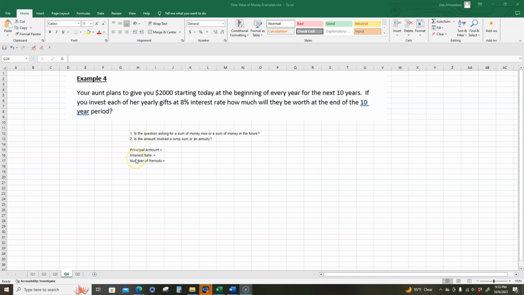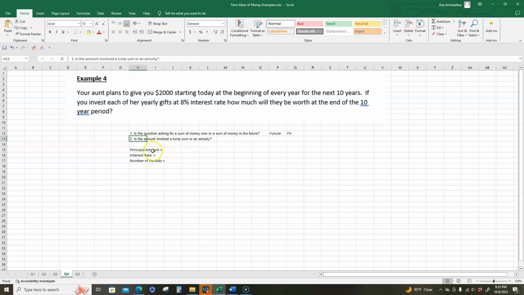So let's go through our series of questions. It's a question asking for a sum of money now or a sum of money in the future. So what is the question? The question says, how much will these payments be worth at the end of the 10-year period? So they want to know what it will be worth in a future period of time. So it's going to be future. So we're going to calculate future value.